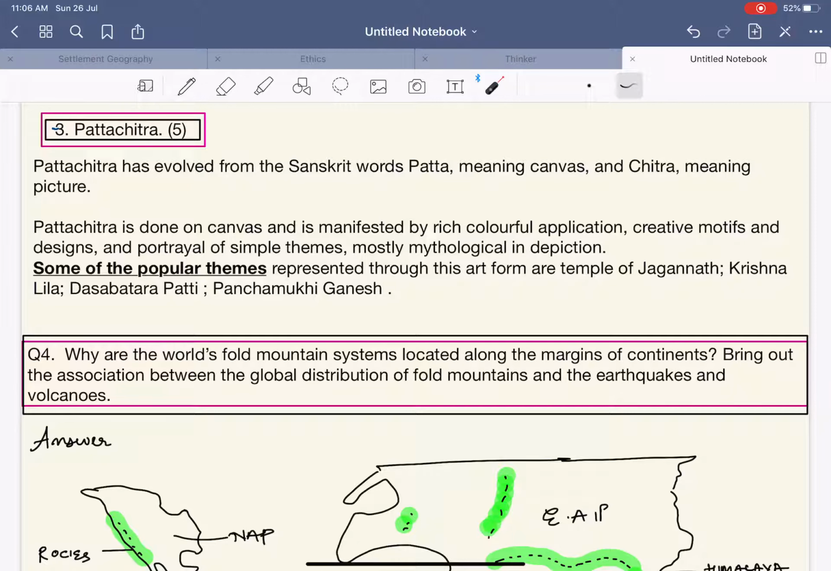Krishna Lila, about Lord Jagannath and his deities, etc. Again, we have the Panchamukhi Ganesha, etc.